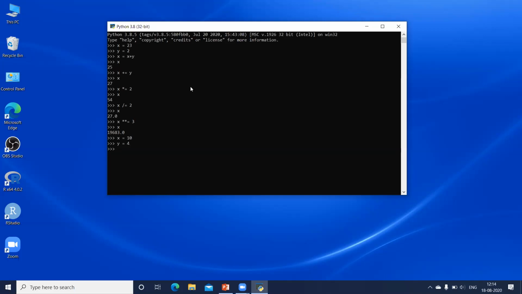Now, what is the binary form of 10? If you divide this throughout by 2 and check the remainder and find the binary, it will be 0, 0, 0, 0, four zeros, then 1, 0, 1, 0. This is the binary form of x. Similarly, the binary form for your value 4 will be 0, 1, 0, 0. I hope everyone knows how to convert a number into a binary form. Anyone who doesn't know how to convert a number into binary?